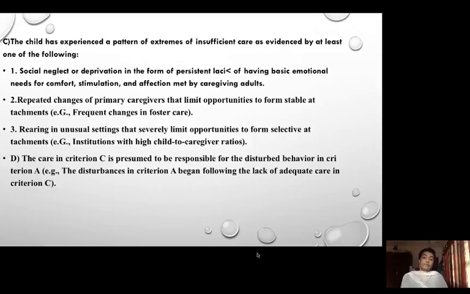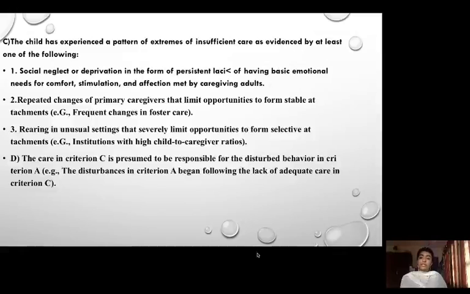Rearing in unusual settings that severely limit opportunities to form selective attachment. It was shown that children who have this disorder have the capacity to form attachment with selected caregivers, selected people. But here, since the child is reared in an unusual setting, they will have very limited opportunities to form a selective attachment also. So any of these criteria must be met.